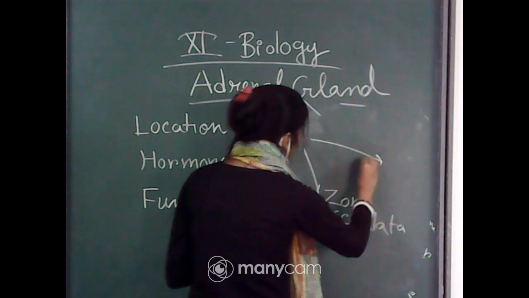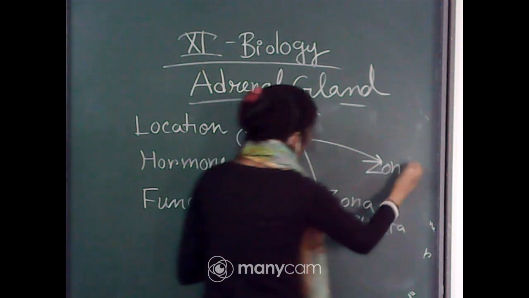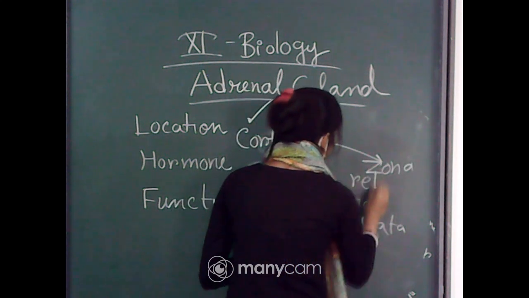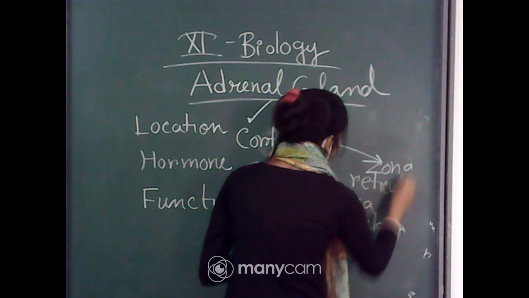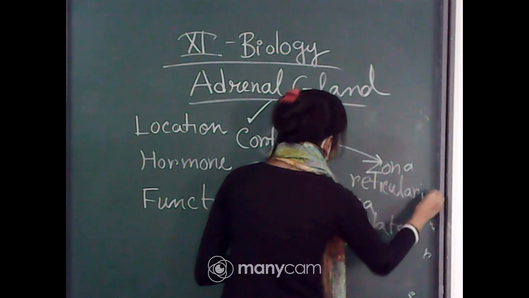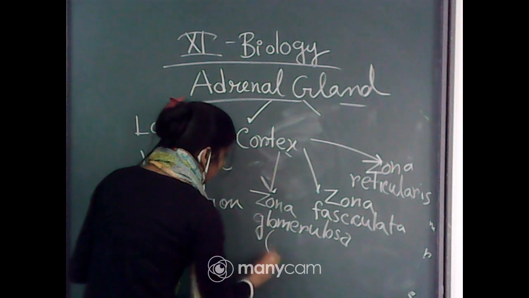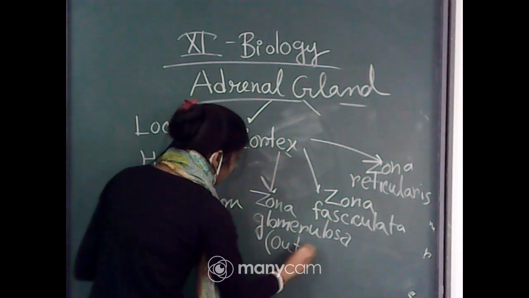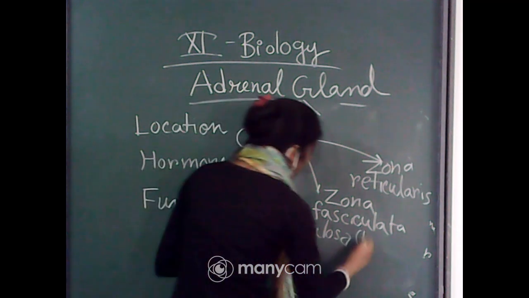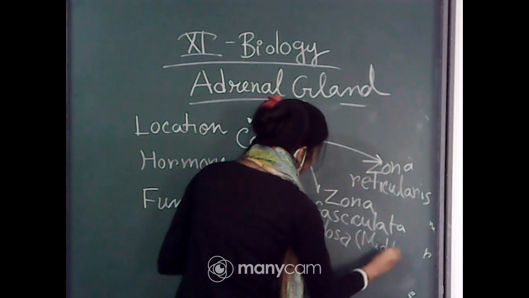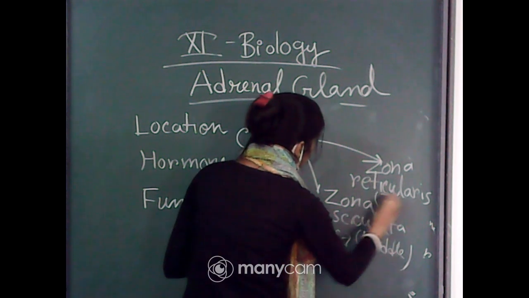And at the end we will find zona reticularis. Okay, so this is the outer layer, this is the middle layer, and this one is the inner layer.